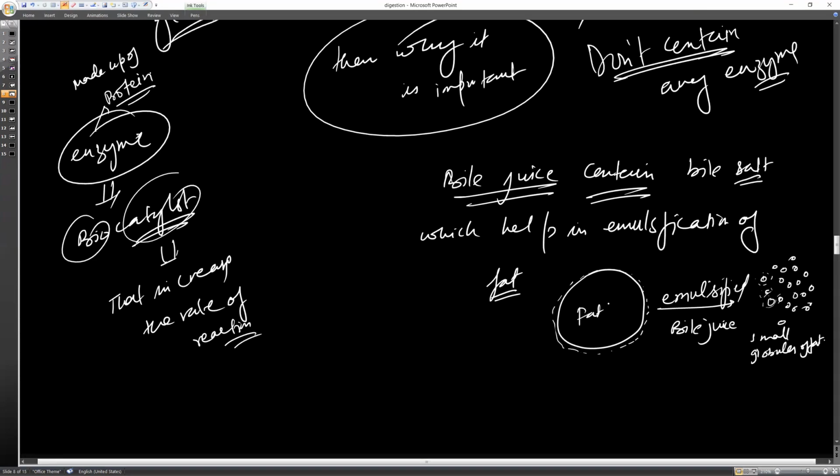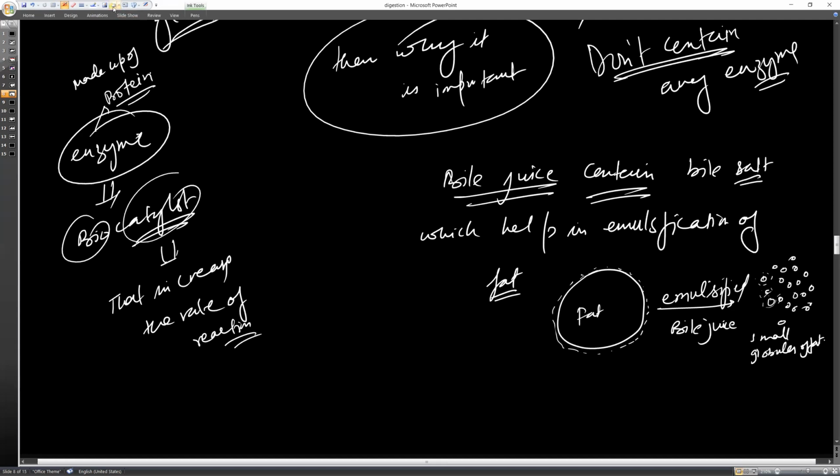Just because this emulsified fat will come in more contact with the digestive enzymes which they are going to receive. Okay, so that's why the bile juice helps in the emulsification of fat.